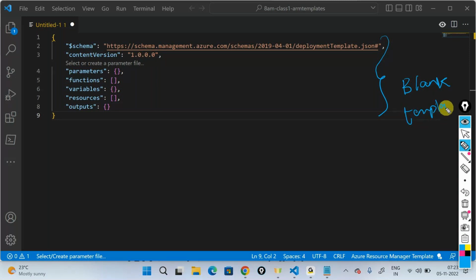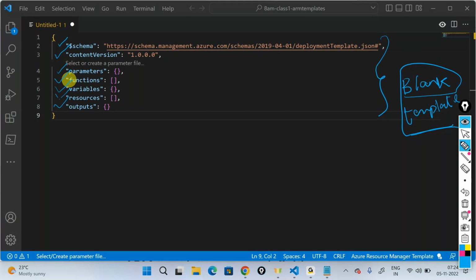I have a template telling me that, okay, fine, you can get started. Tell me what you can write and all that stuff. And there are multiple properties in this blank template, like a schema, a content version, parameters, the functions, variables, resources, outputs, multiple things out here. We'll look at that one after the other.